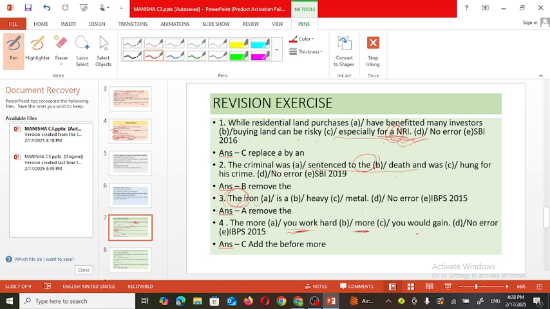So the more you would gain, here the article the must be there, because we are talking about that specific return we are going to get on that extra work. And that's why here also, the more you work hard, the more you would gain. So the article the must be there. See the next example.